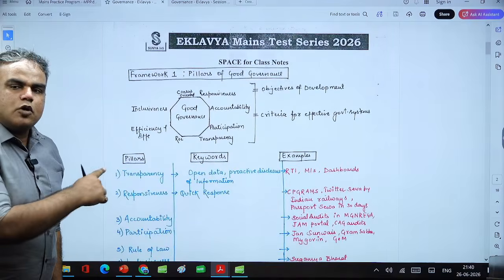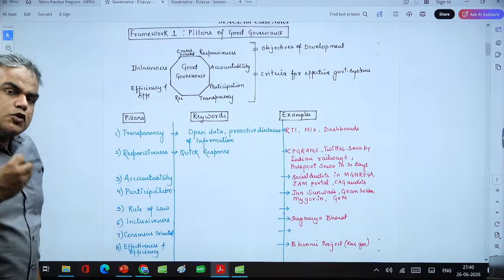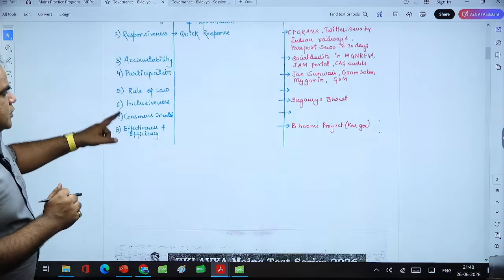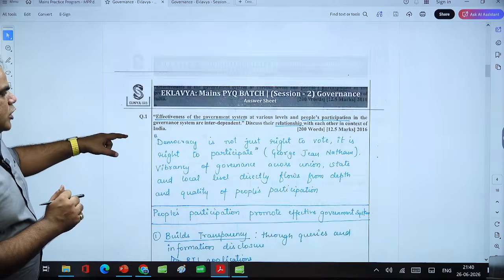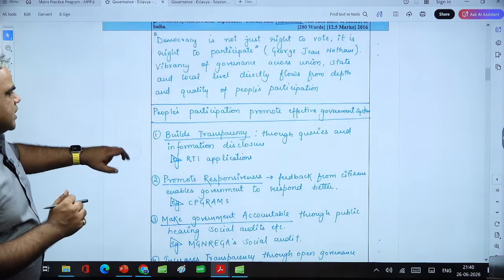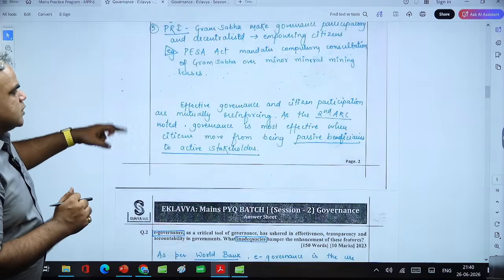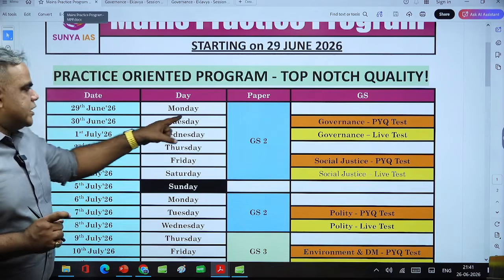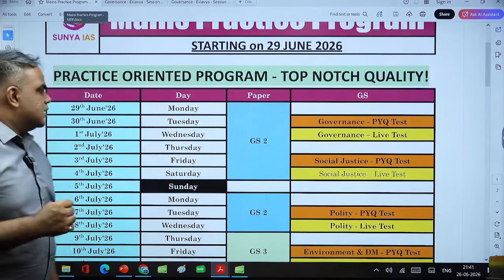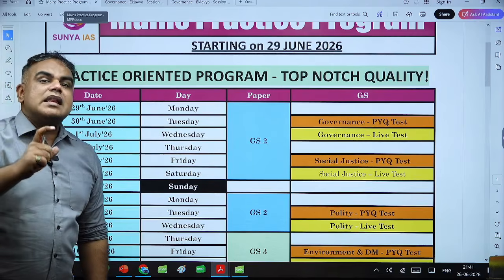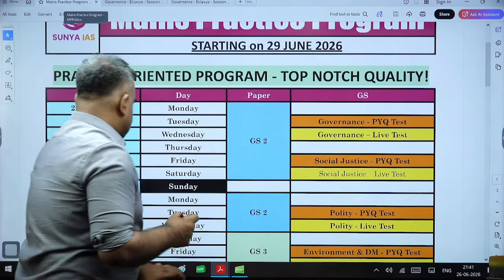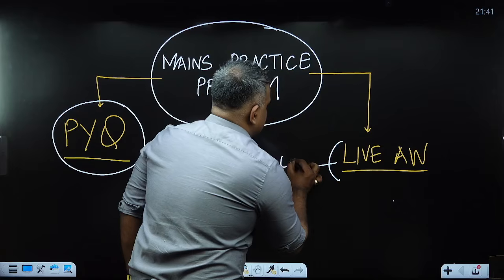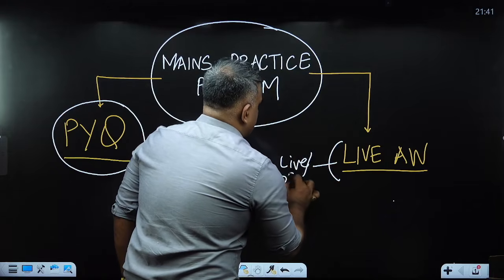handwritten model answers. I hope this is visible. With this, you also get clarity on what is to be replicated exactly, so these handwritten model answers are going to be useful. For example, this is one of these questions. So on day one, let's say Tuesday, you have the PYQ test. On Wednesday, when you're meeting, you have the governance live test. Now in the live test, you can do this live as well as offline, of course, online as well as offline.